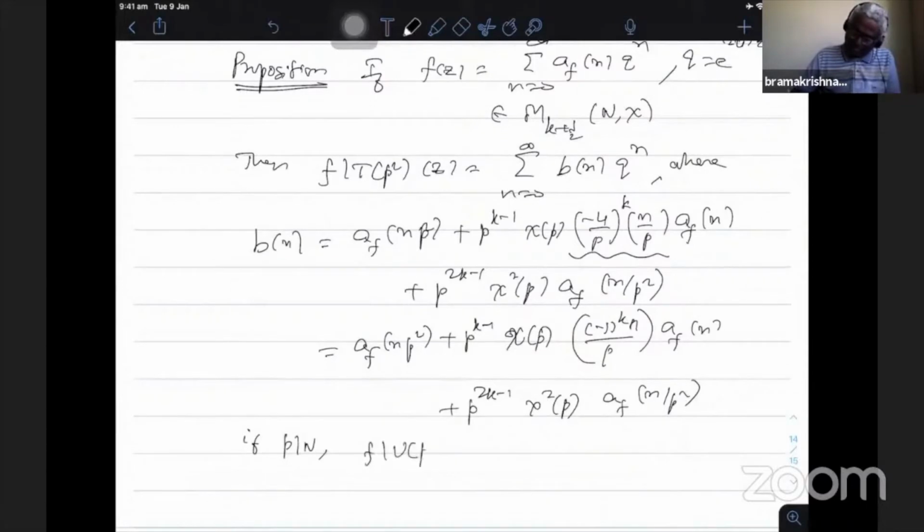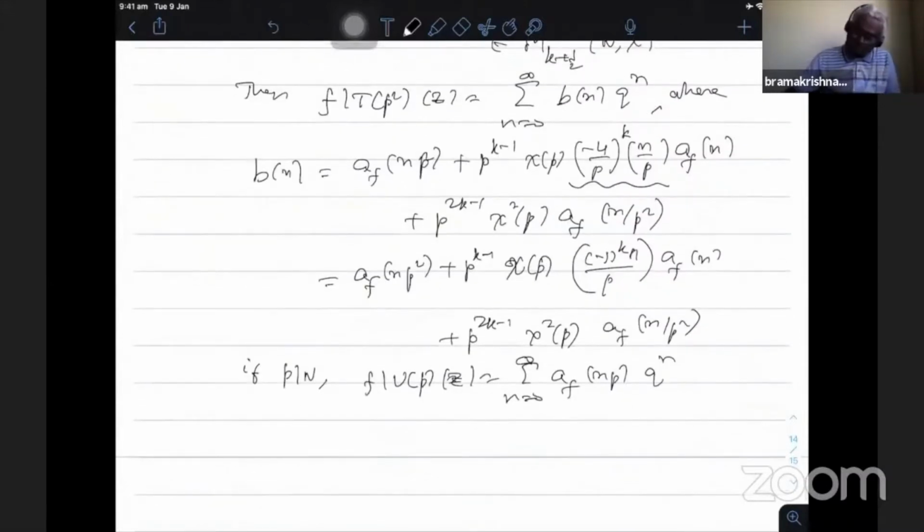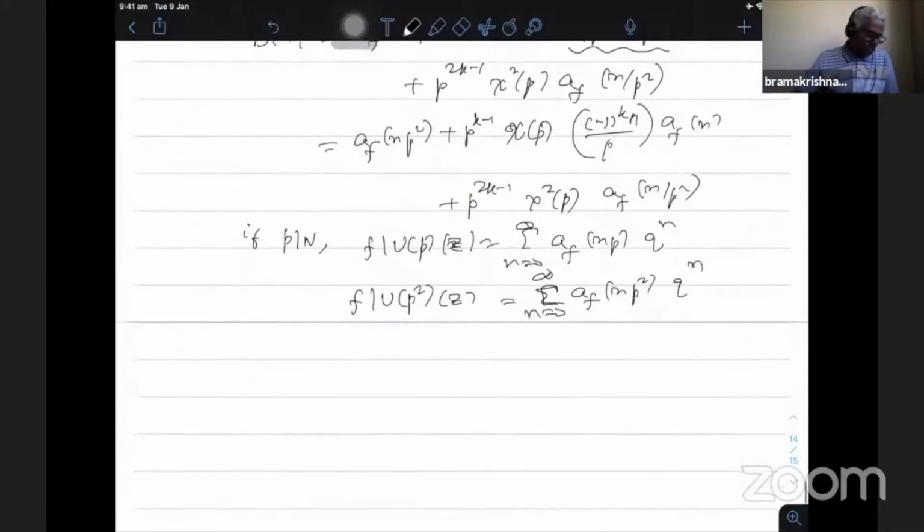Also, if p divides n, then f | U_p of z is the summation of a_f(np) q^n, the usual U_p expansion, and f | U_{p^2} of z is the summation of a_f(n p^2) q^n. So these are the Fourier expansions.